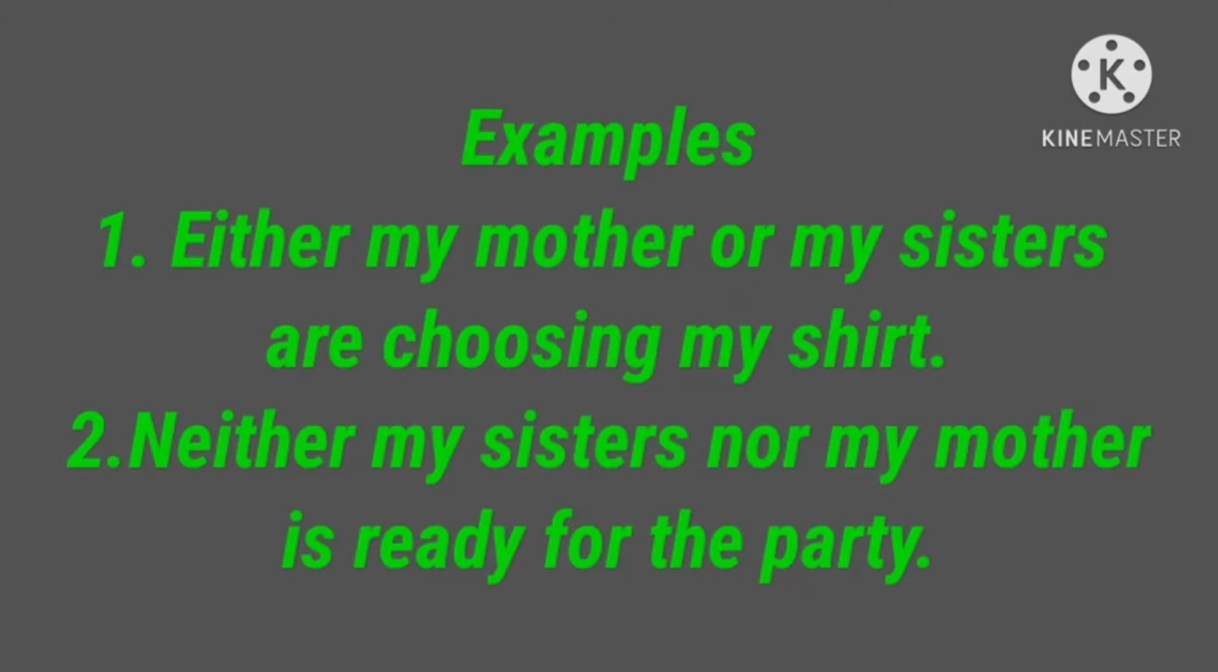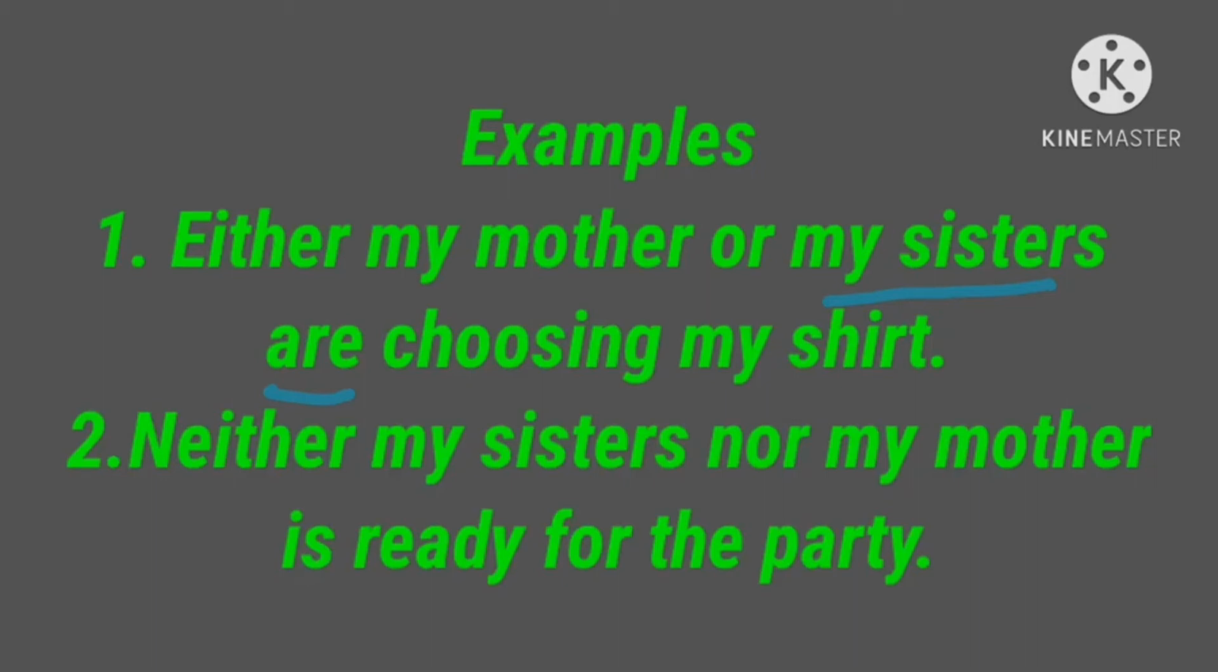Either my mother, singular subject, or my sisters, plural subject. Which is the closest subject? My sisters, a plural subject. Either or is used in this sentence, and the verb agrees with the subject closest to it. Here the closest subject is my sisters, so we use the verb are.